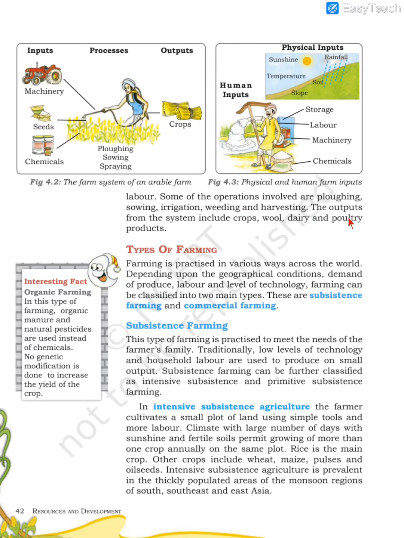They have to be reared first, kept, fed, and then they are sold in the market for meat. So this way, all these are the outputs which you get from agriculture.